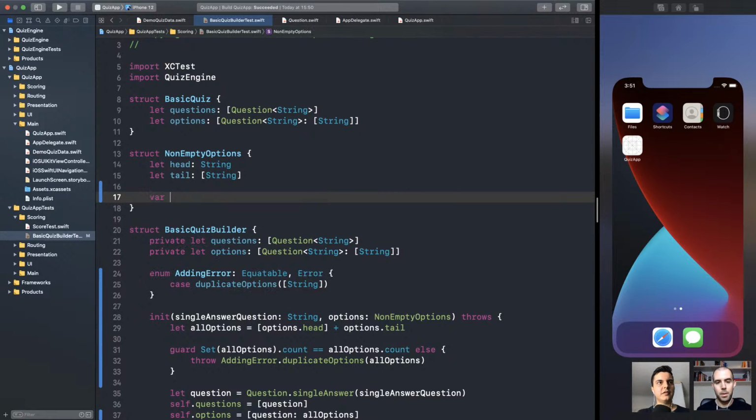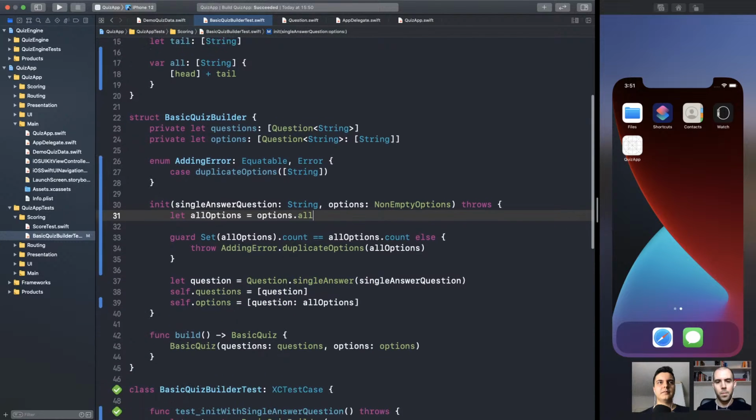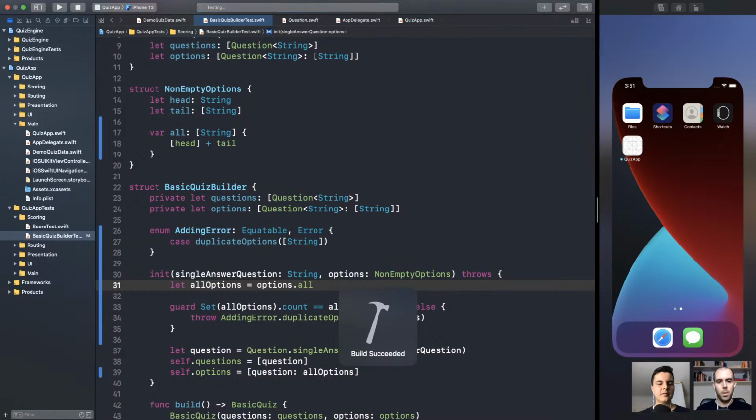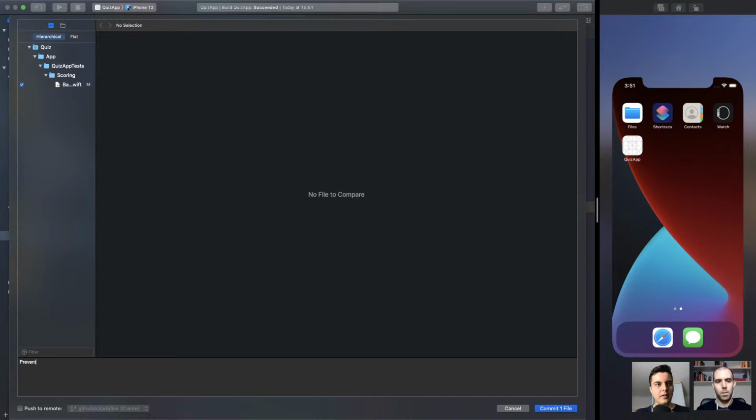You can also add a helper here. Let's do some refactoring. Then no empty options, we can have a helper like computed var all options that does that work for us. Here's just head plus tail. Make sense? Run the test again. Passing. With tests, it's safe to refactor. Actually, you can only refactor with tests, otherwise you're shooting in the dark. Prevent duplicate options for questions.